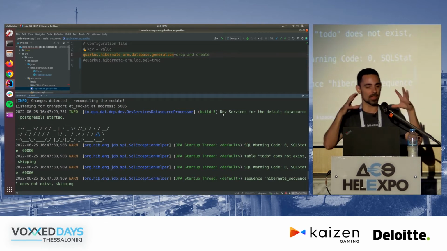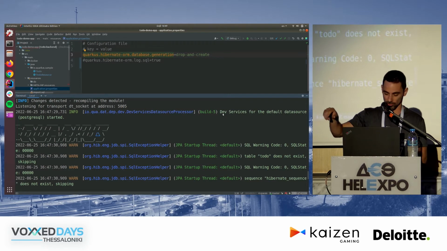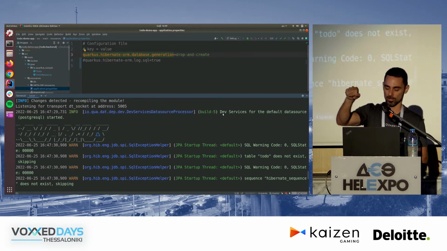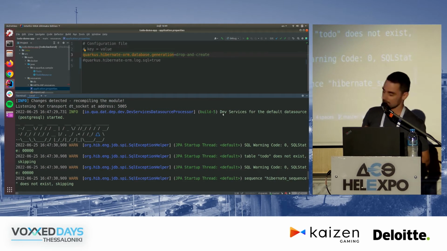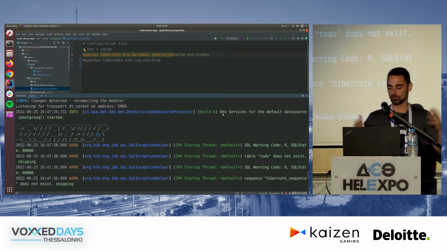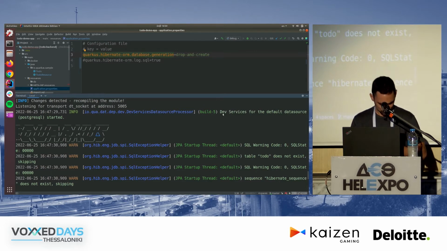It means that in dev mode, when you have not configured a database, so there's no JDBC URL here, then Quarkus automatically knows that, you know what, I'm going to configure a database for you, and you can use that while you're developing. And how does it do that? It integrates with Testcontainers, the amazing library that makes working with containers a lot easier.